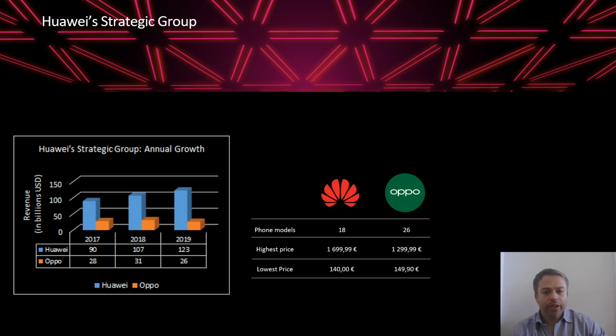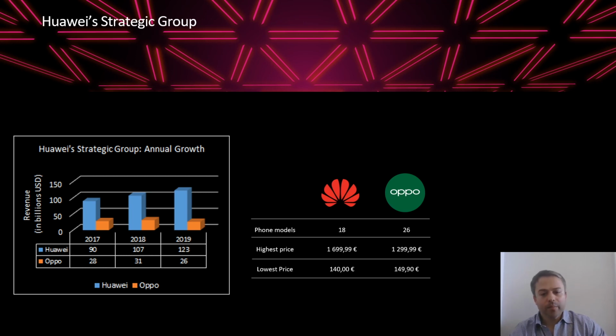Regarding Huawei's strategic group, it makes sense that Oppo is at this time Huawei's only smartphone competitor that fits in this group, as other competitor companies have either much lower or higher numbers regarding the two chosen variables: the smartphone model diversity and their price range. As a comparison, for example, Apple has fewer models than Huawei, while Samsung has many more models to offer to their clients. Oppo's similarity to Huawei related to this strategic group can be seen in the table to the right.